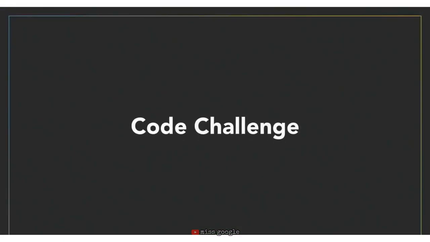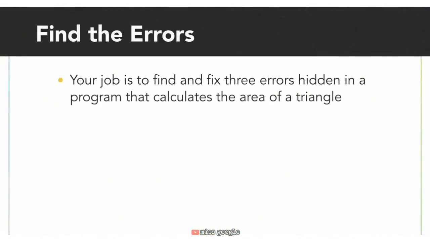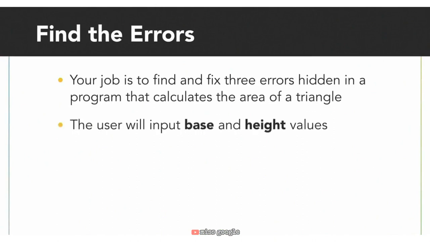It's time to find some errors in a program with this coding challenge. Be sure to use the tools you've learned about so far, including print statements, breakpoints, and the debugger. For this challenge, you will find and fix 3 errors hidden in a program that calculates the area of a triangle. The program will ask the user for the base of the triangle and the height of the triangle.